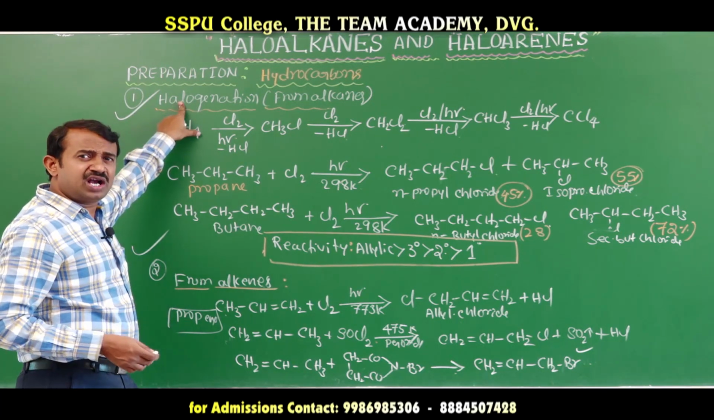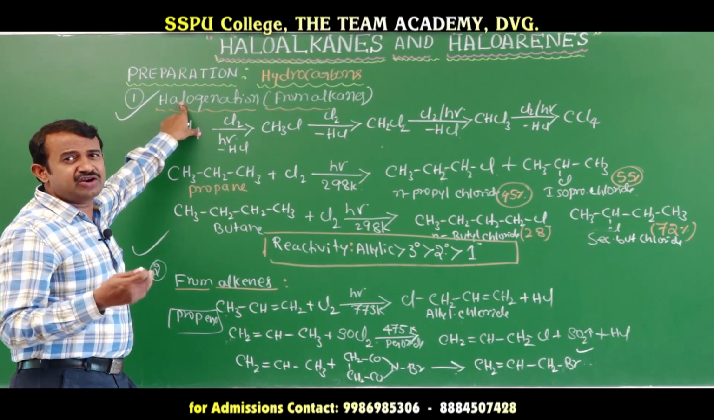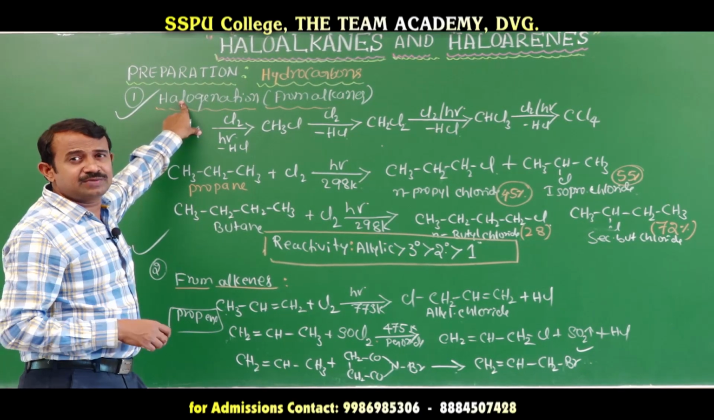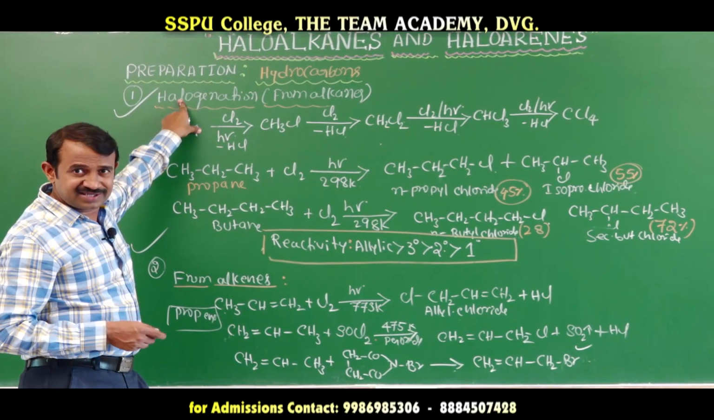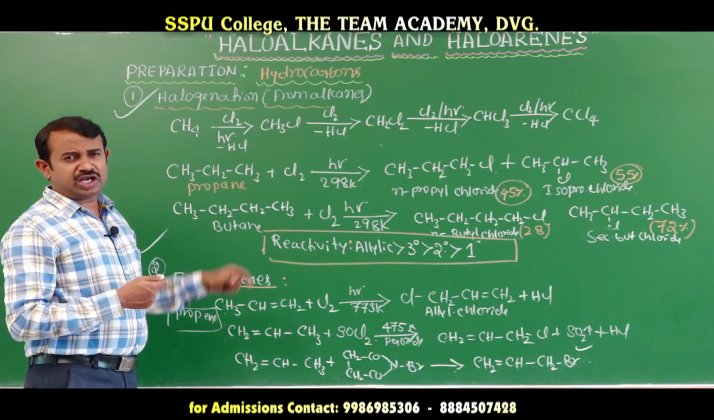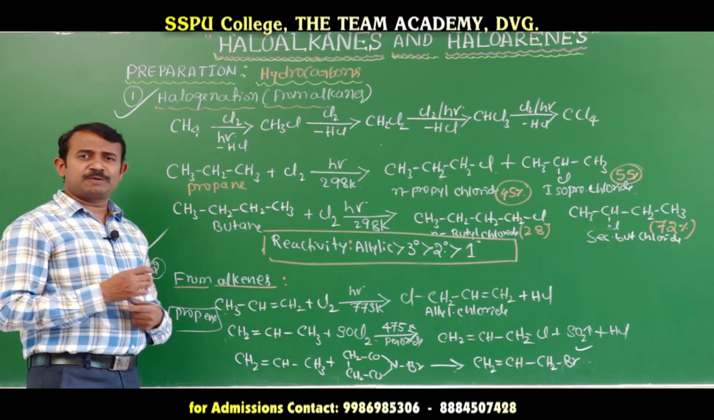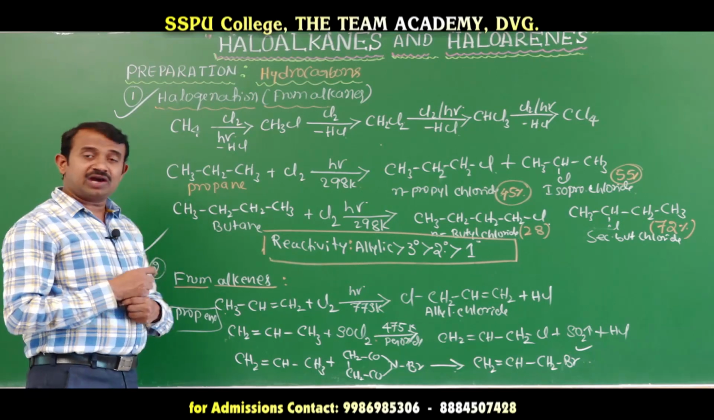Iodination is very difficult because it is a reversible reaction. Suppose methyl iodide is formed, it is reversible, and iodine is released. That's why the iodo compound is very difficult to prepare. Chlorination and bromination we can do easily. Okay, this is the first preparation of haloalkanes.